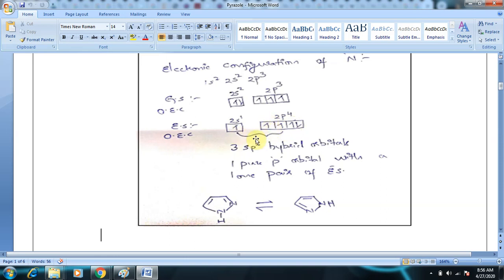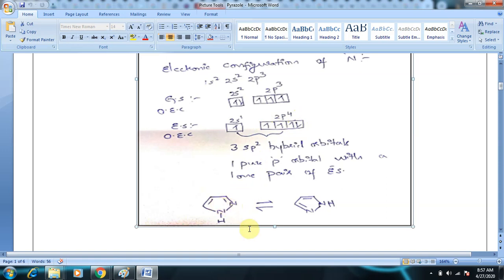So it forms 3 sp2 hybrid orbitals, out of which 2 are involved in formation of sigma bonds, and another sp2 hybrid orbital contains a lone pair of electrons. You need to write this in the notes. I have not written the details, you need to write in the notes. sp2 hybrid orbitals, and the untouched pure p orbital contains a single electron.